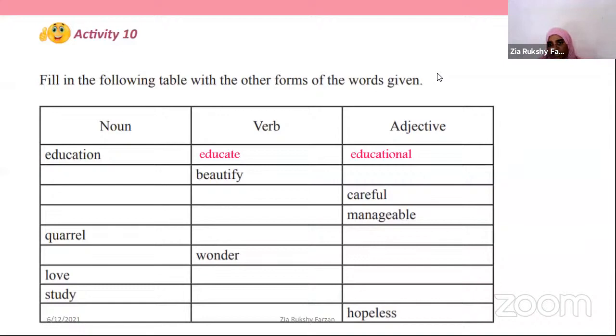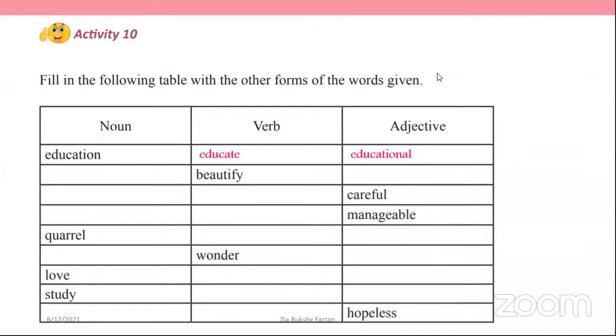Why is that? This is a lesson from your textbook, activity 9, right? Activity 9 is in the lesson called Nature. Towards the end of the Nature lesson, you will come across formation of adjectives, right? I think the activities are on page number 59 or something.